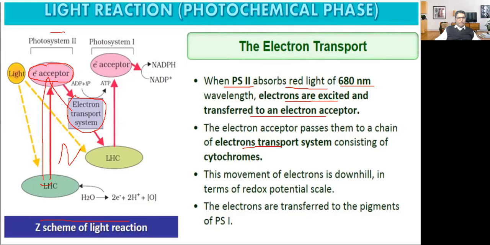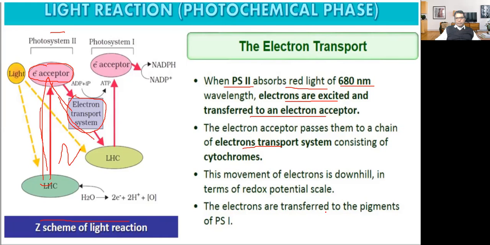From there, it will go to the electron transport system, consisting of cytochromes. What are the components of the electron transport system? It consists of cytochromes. This movement of electrons is downhill in terms of redox potential. So it is downhill. The electrons are excited here, this is uphill, and here it is downhill.